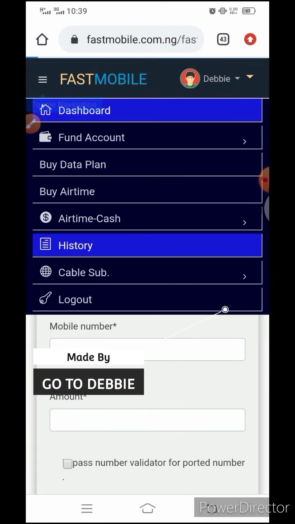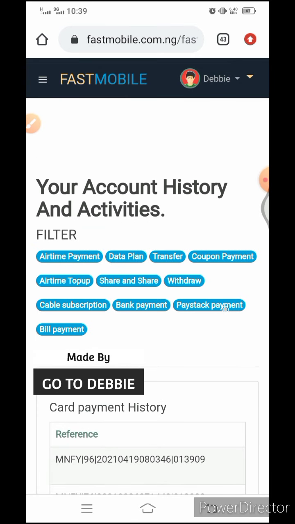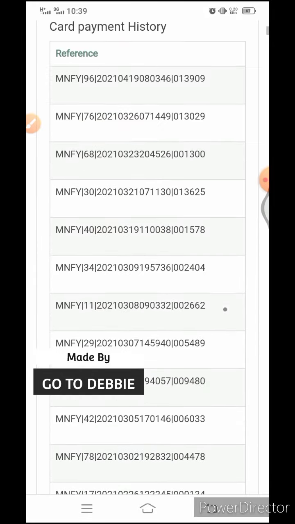All right, then this is history. When you click on history, it will actually give you a summary, or just tell you everything you've done on the platform. Now, the filter makes it easy to be specific about the one you want. For example, if I click on airtime payment, it means where I have paid with airtime, like funding my wallet with airtime. I have never funded my wallet with airtime, so you can't see it here because I don't do it.